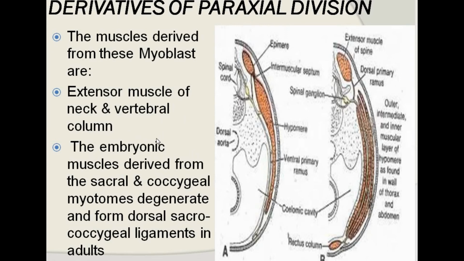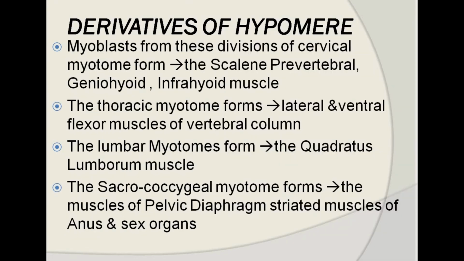So the muscles at the back of the vertebral column are derived from the epiaxial group of muscles. Embryonic muscles derived from the sacral and coccygeal myotomal segments degenerate and are converted only into the dorsal sacrococcygeal ligament.